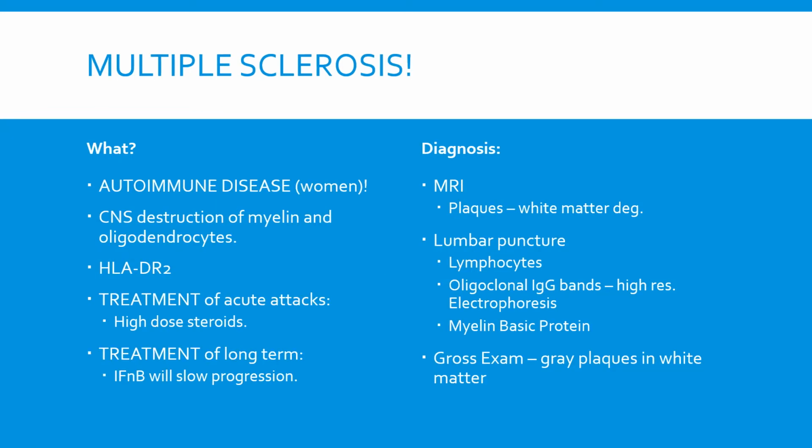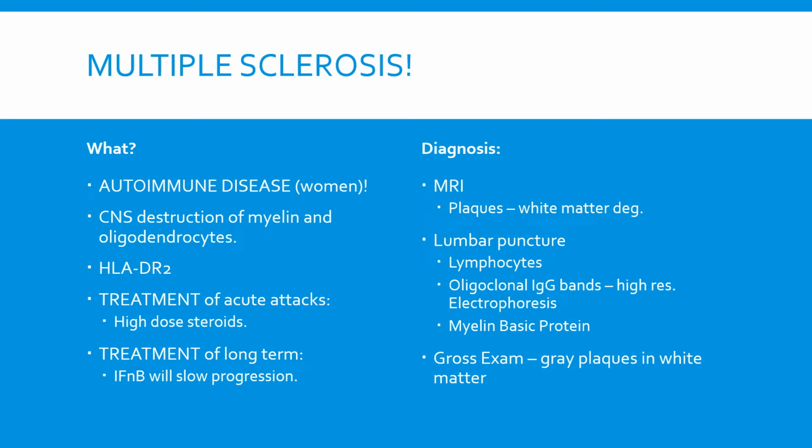So now we'll discuss multiple sclerosis. Now this is of course a very important disease for us all to know. It is an autoimmune disease, therefore it is most often found in women. It is the CNS destruction of myelin and oligodendrocytes. The gene associated with MS is HLA-DR2, and in order to treat acute attacks, you administer high doses of steroids. And in the long term, instead, you will give interferon beta, which will slow the progression.